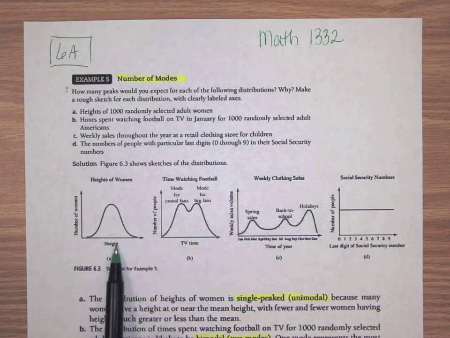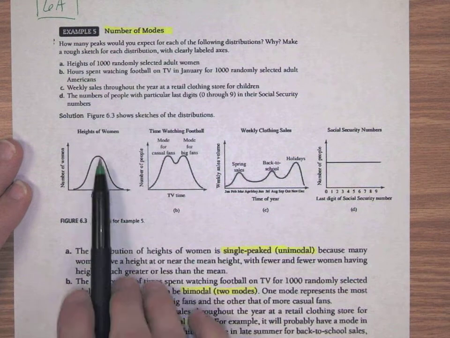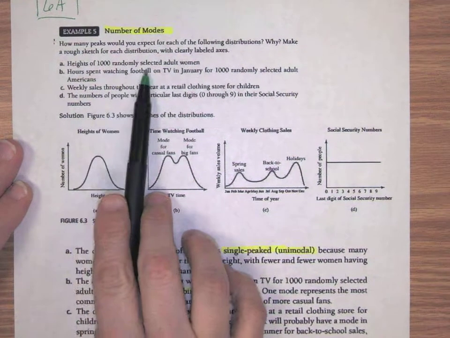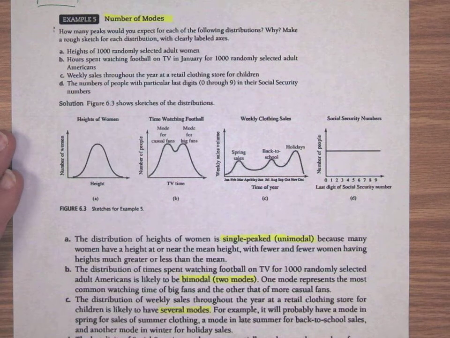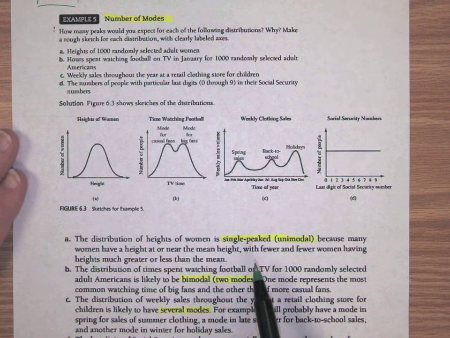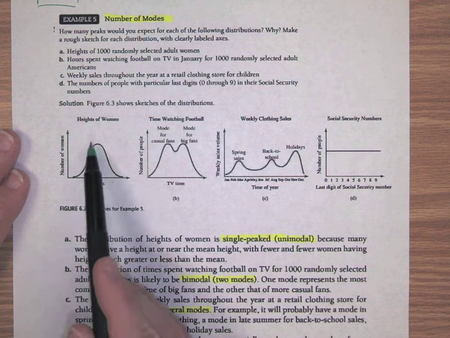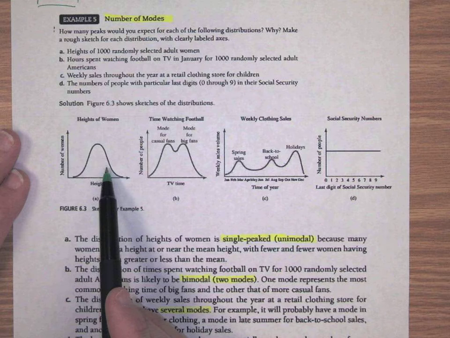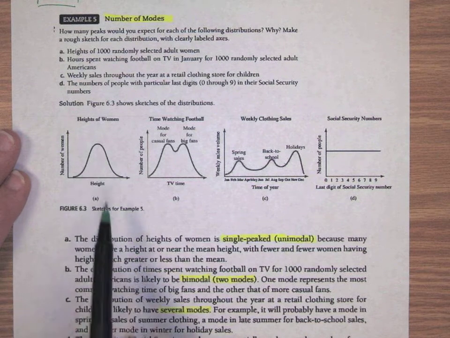You can see that this first one is what we call unimodal. This is unimodal because it's the height of 1,000 randomly selected adult women. The distribution of these heights is going to be single peaked, because a woman will have a height that's at or near the mean or the average, so they'll all be towards the middle of this peak. You'll have a few that are a little shorter, a few that are a little taller, but it's going to have one peak in the data.